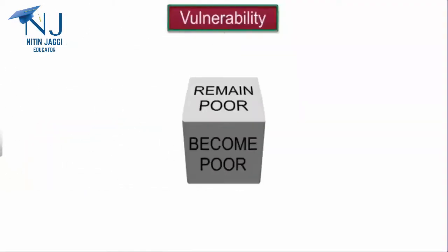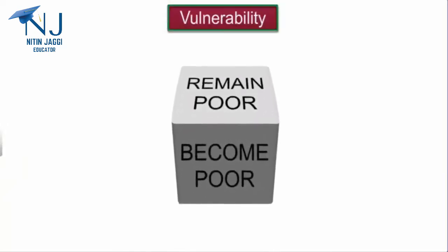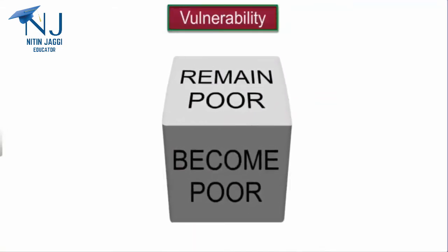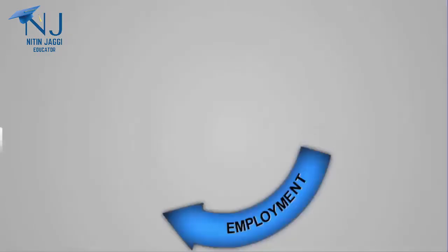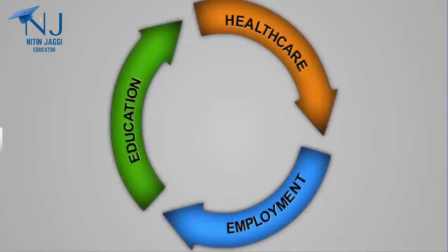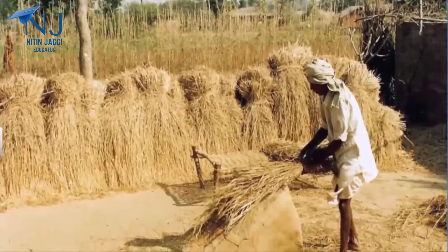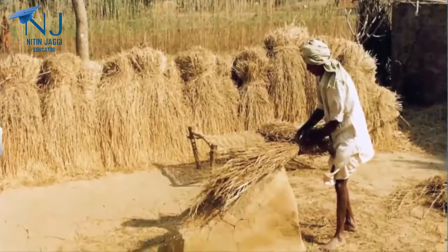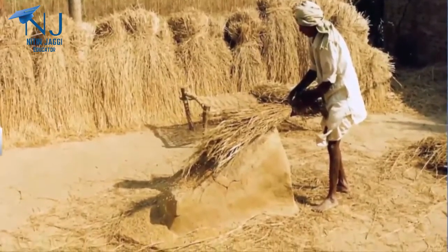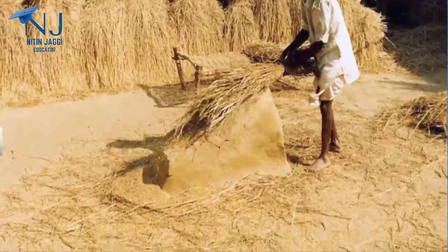Vulnerability is the measure of the probability of certain groups of people becoming poor or remaining poor in future. Vulnerability is determined by the availability of options for employment, education, and health care, etc. For example, landless farm laborers with limited options for education, health care, and employment are more vulnerable to remaining poor in the years to come in comparison with farmers who own land.